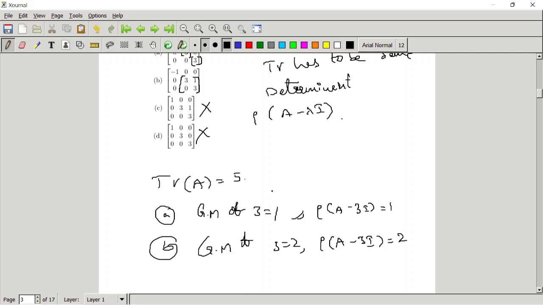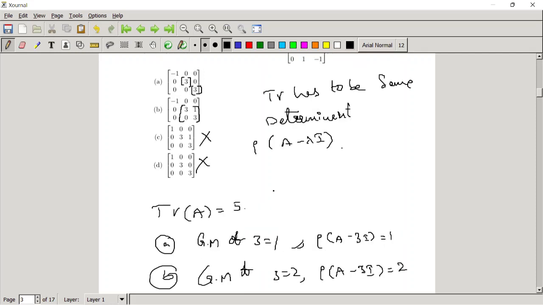But sir, in option 1, the GM of 3 is equal to 2, I think, because the number of Jordan blocks for lambda equal to 3 is 2, of order 1 cross 1 each. So why do we write GM of lambda equal to 3 is 1? Yeah, let me tell you. The geometric multiplicity is nothing but the order of the matrix, that is 3, minus the rank of A minus 3I. I think then it has to be 2 here. It has to be 1 here.